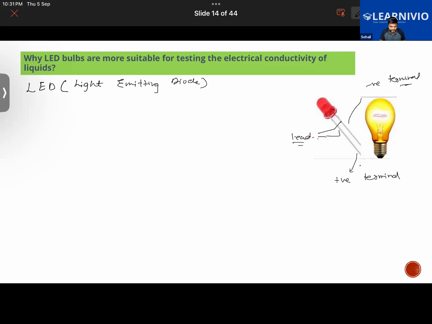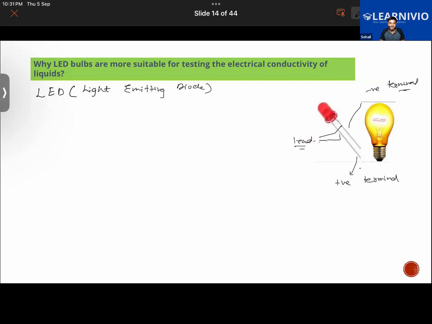So that's it for today. From the next class, we'll be learning about some other things, like how we can use a compass as a tester. Then we'll be learning about electrolysis.